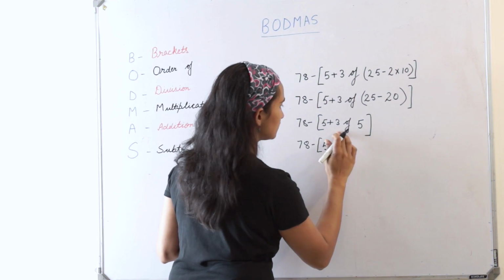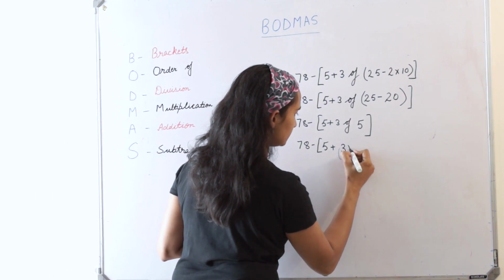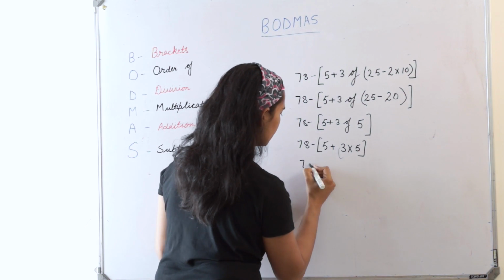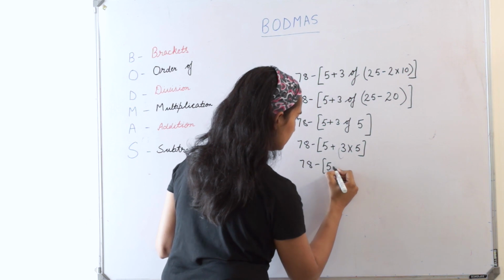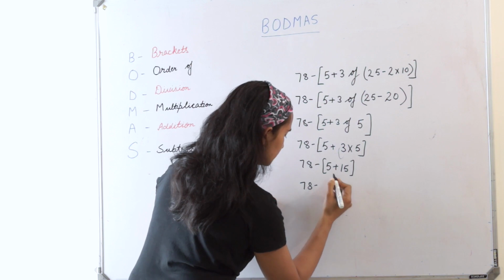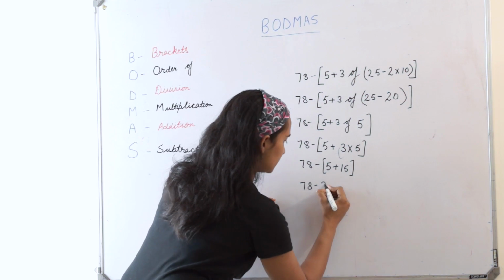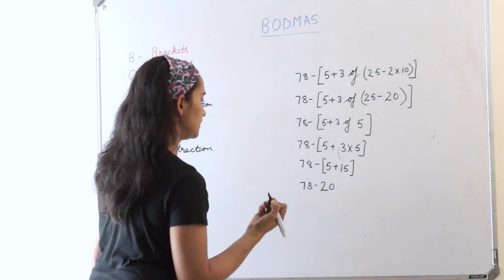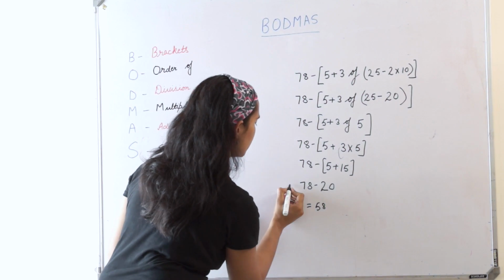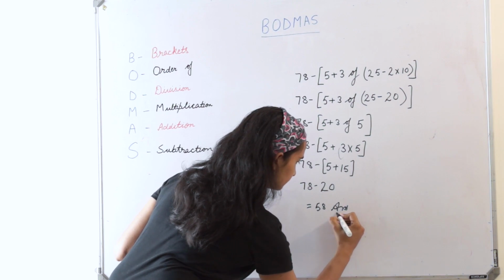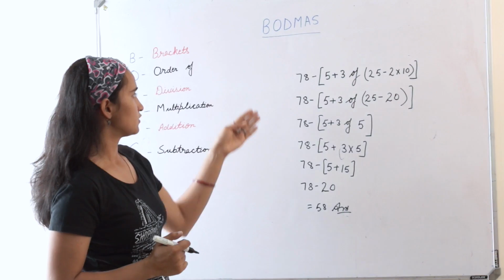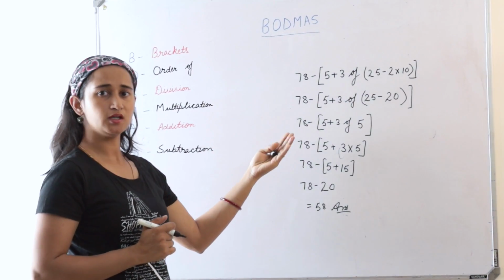So of means 3 into 5. I'll change of to this because of means into, 3 of 5. So 5 plus 15. Yes, so what is 5 plus 15? 20. So 78 minus 20 is 58. So this is my answer. So simple process to solve a difficult problem by using BODMAS.